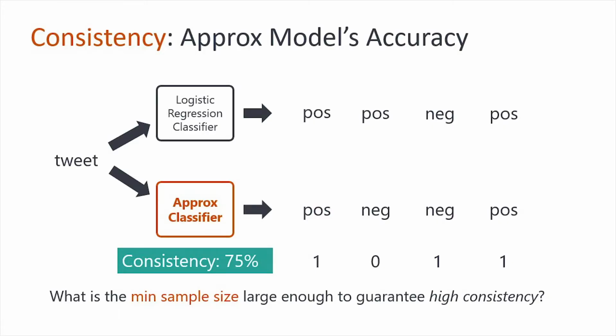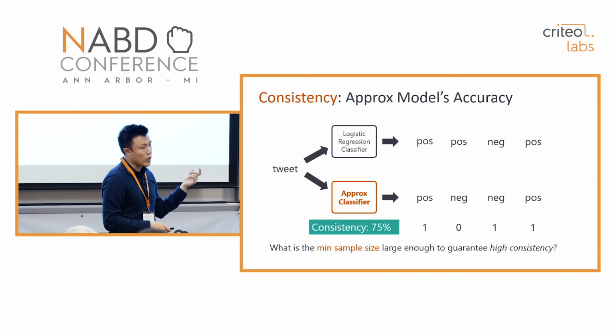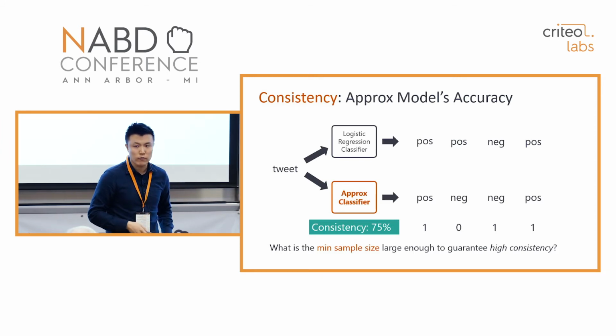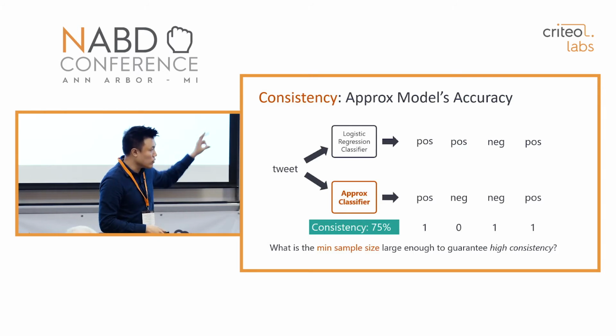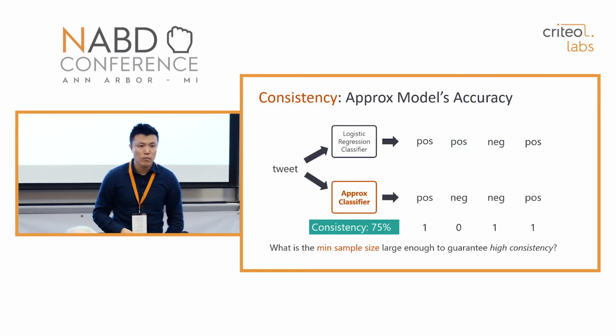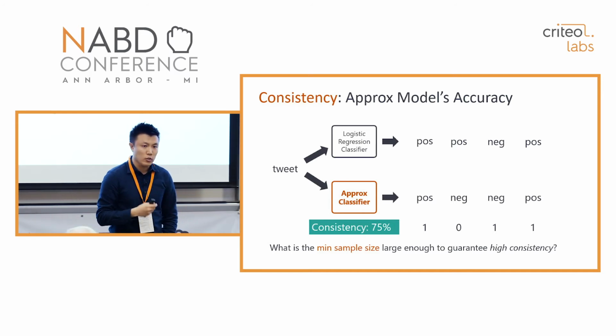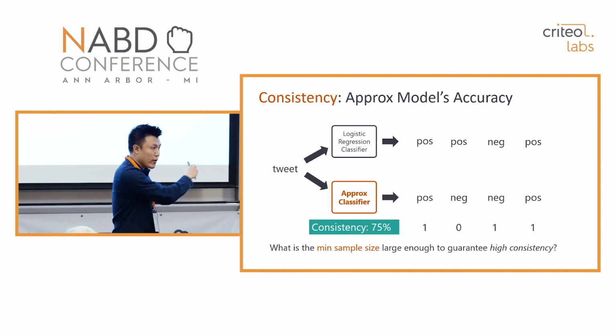First, in order to formally express the similarity between these two classifiers, I'm going to introduce a concept we call consistency. Given a tweet, the exact classifier and the approximate classifier both produce class labels, in this case positive and positive. Because these are consistent, I put down 1. We feed another tweet, and it produces different class label predictions, in this case positive and negative, so I write down 0.